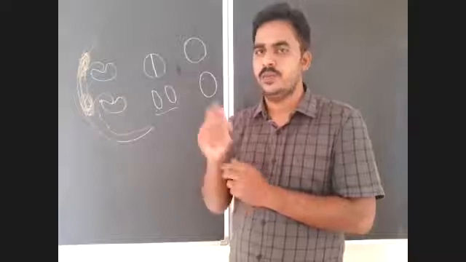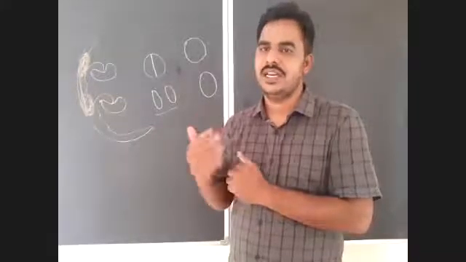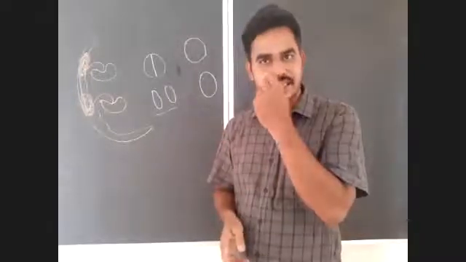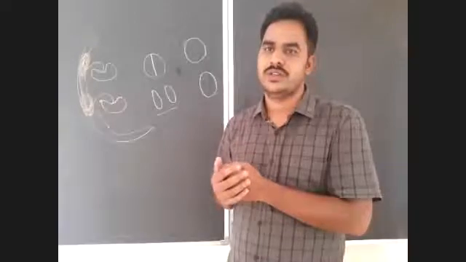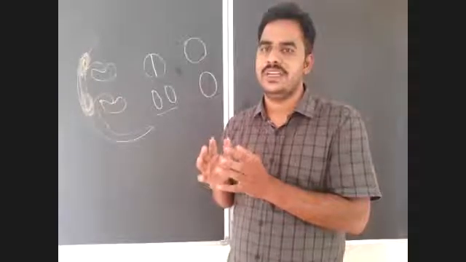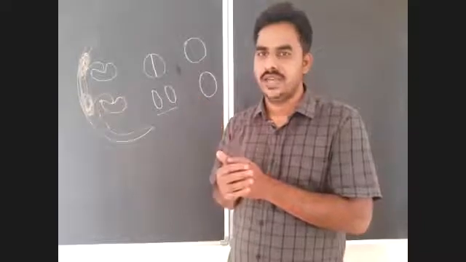That leads to formation of two blastomeres. After 20 hours of that, the second cleavage. After 3 days, the third cleavage will be completed. Finally, there will be formation of 8 to 32 blastomeres. That stage of embryo is known as morula because it appears like a mulberry fruit, right?